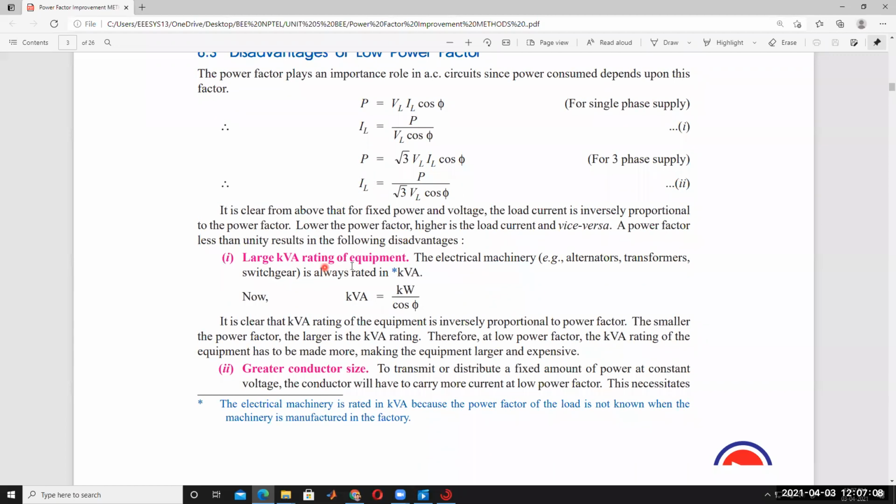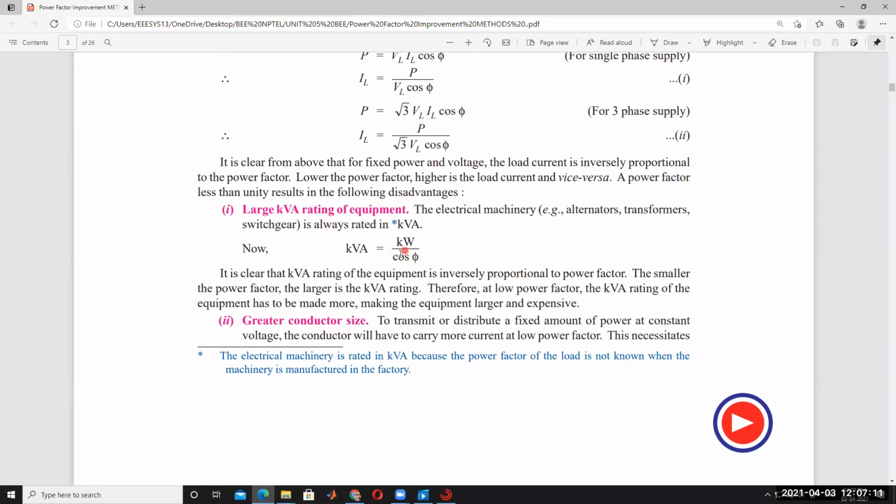Then the kVA rating. Cos phi is equal to kW by kVA, so kVA is inversely proportional to the power factor. kVA is the rating of a transformer, and the alternator rating is also kVA. So kVA is inversely proportional to the power factor.